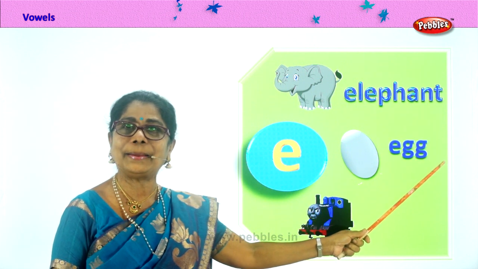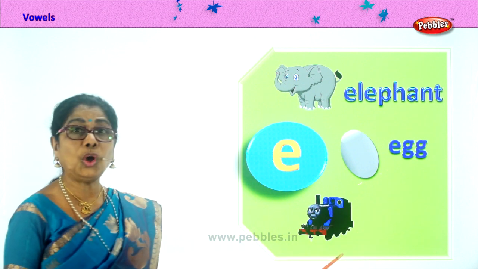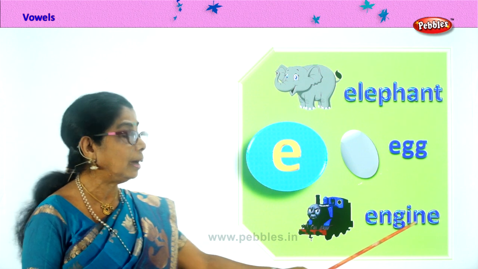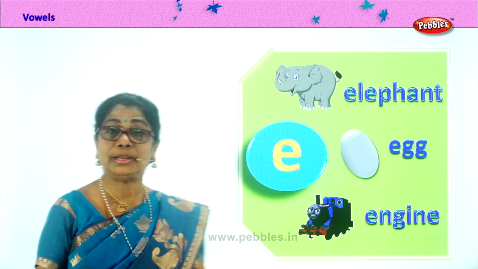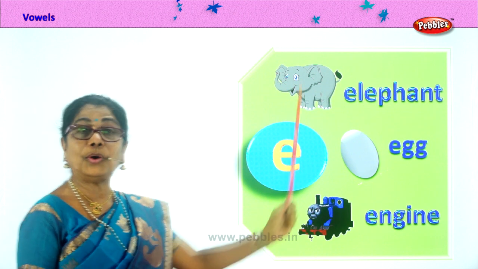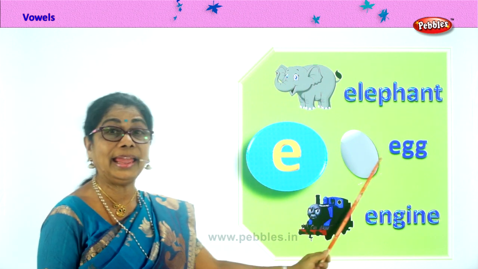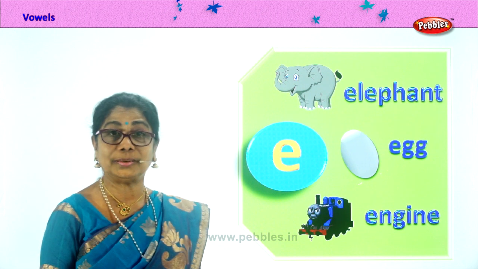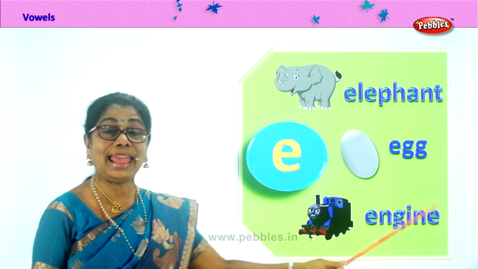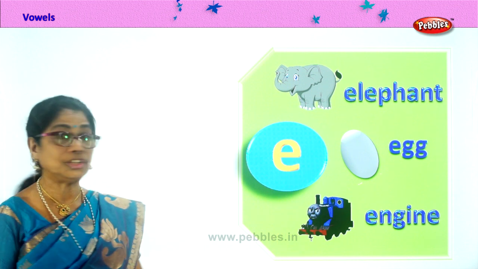E-G-G. Egg. Good. E for engine. E-N-G-I-N-E. Engine. Sound of E. E for elephant, E for egg, E for engine.